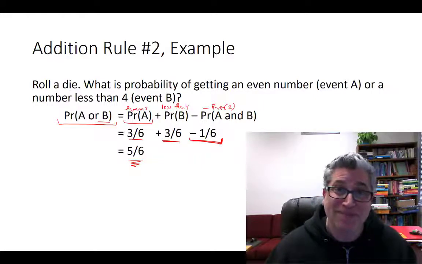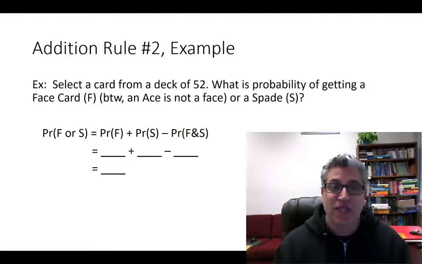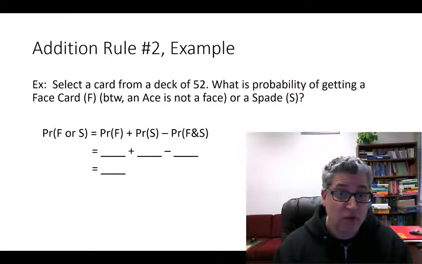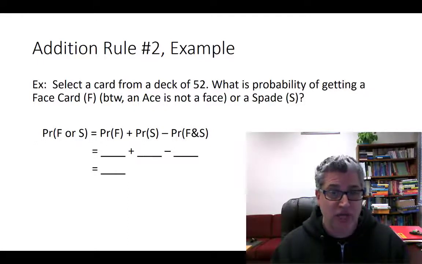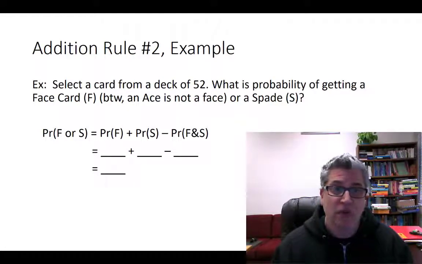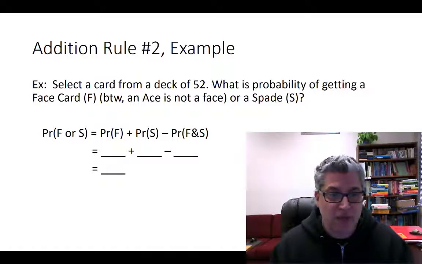All right, let's do another example. Okay, so let's say you select a card from a deck of 52. What's the probability that you get a face card or a spade? And here I'm not calling aces face cards. Faces are jacks, queens, and kings. So can you get a face card that's a spade? Yeah, you can get the jack of spades, the queen of spades, the king of spades. There's a bunch of those, that area of overlap. So we'll use addition rule number 2 because we have events that are not mutually exclusive. So what's the probability of a face card?